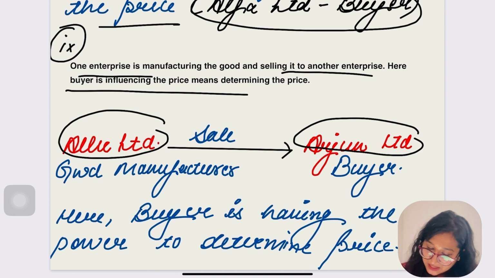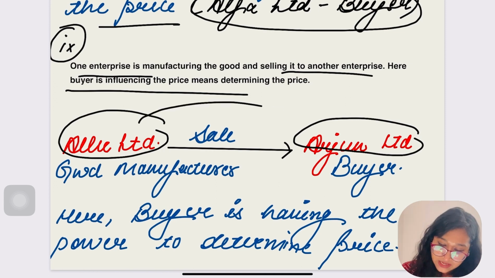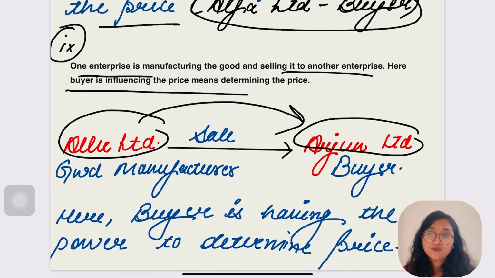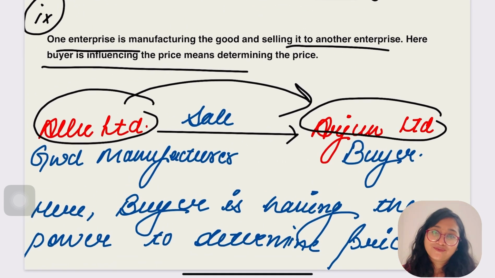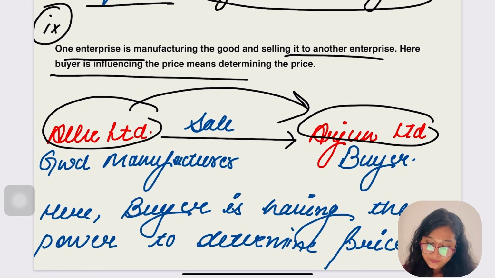Is it clear, everybody? Allu Limited is a good manufacturer, and Arjun Limited is a buyer, right? So Allu Limited is selling something to Arjun Limited. Okay, but does the buyer have the right to determine the price?